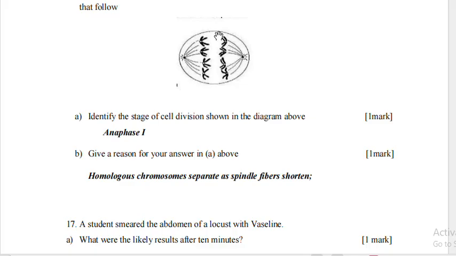So you can see these are full chromosomes. They are moving towards opposite poles. The other pair of it is on this side.